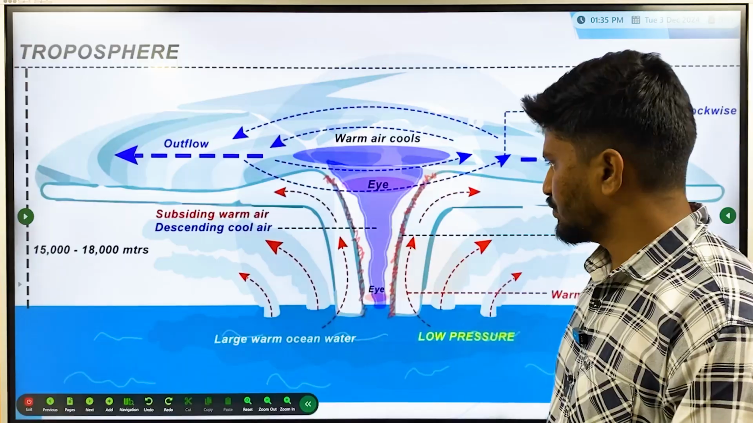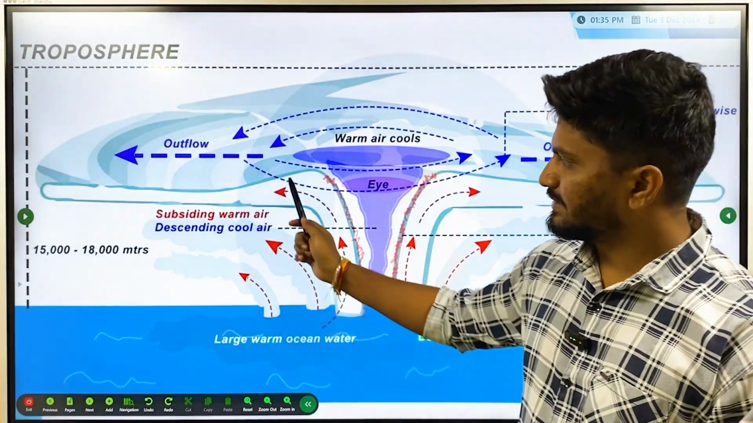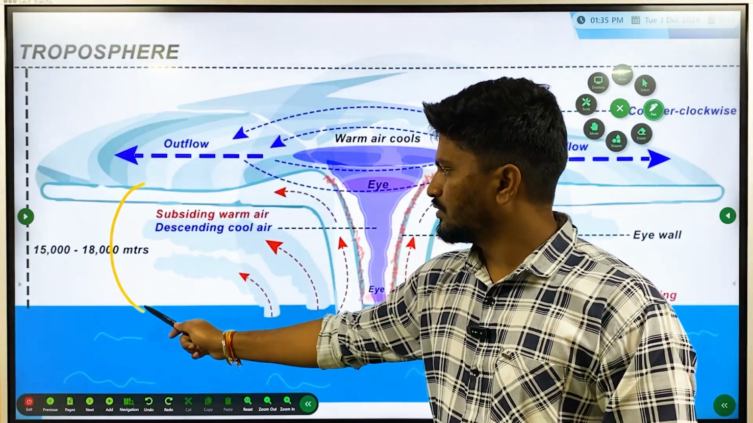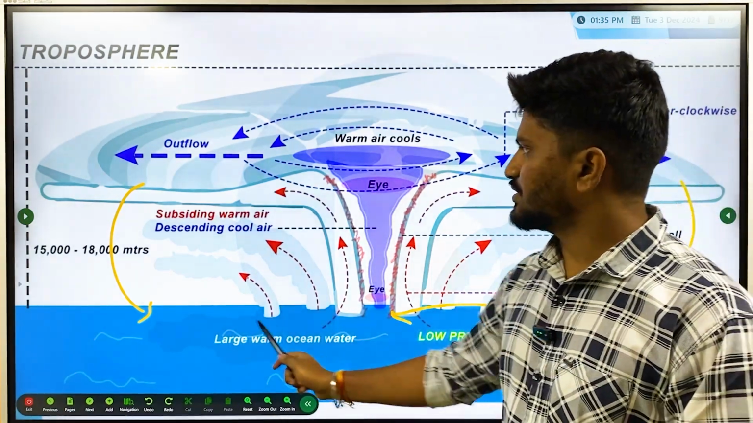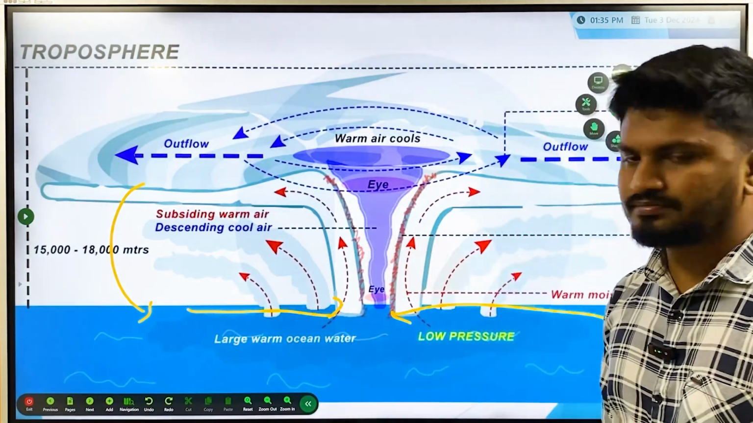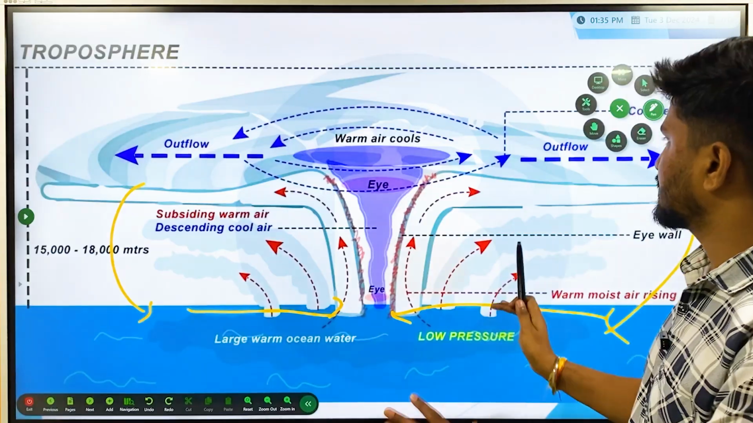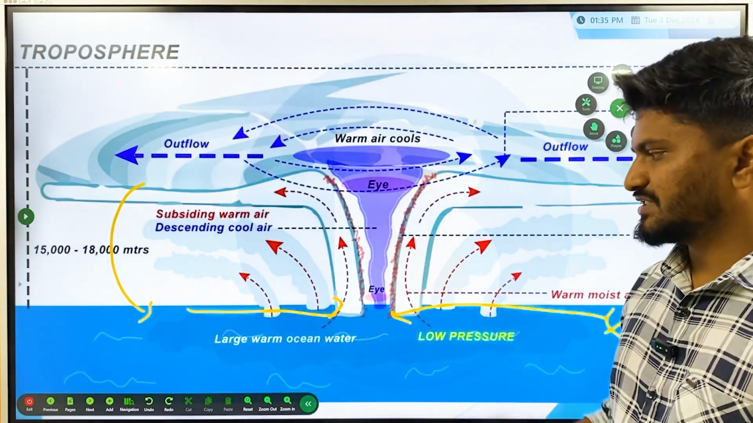air, descending cool air. Okay, as I said, and then our descending cool air is going to feed back into the system again. Okay, so this completes a closed system. This is the structure of a cyclone from cross section. Then